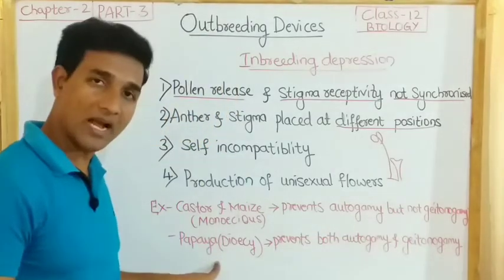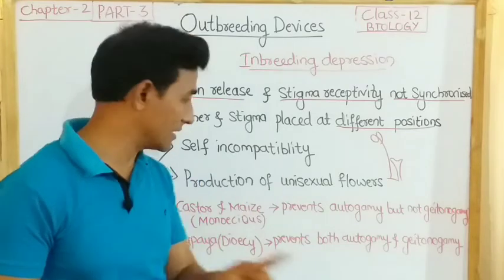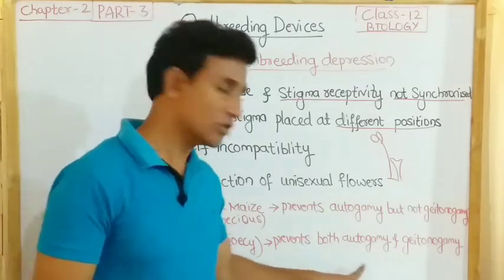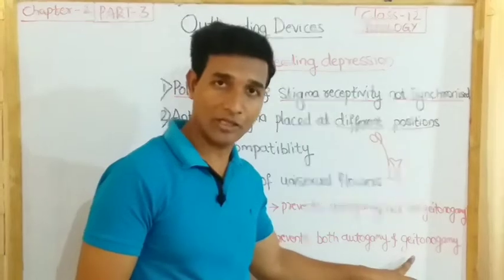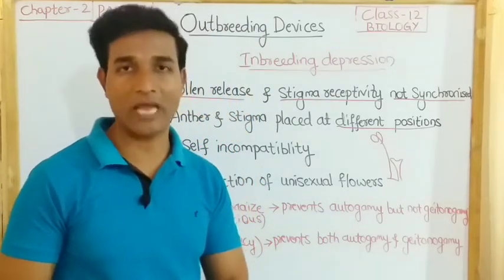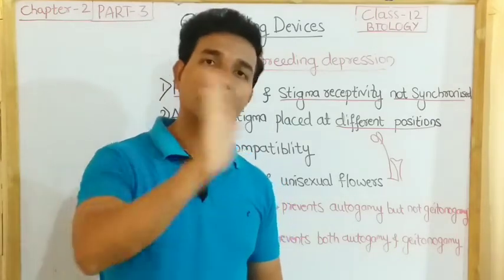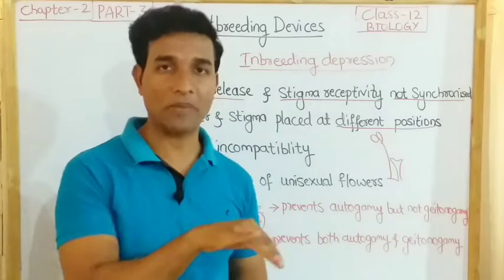When you take papaya, which is a dioecious plant, the male plant is separate and the female plant is separate. Here they can prevent autogamy as well as geitonogamy, because the pollination takes place by xenogamy, where the flower of one plant will pollinate the flower of the other plant.